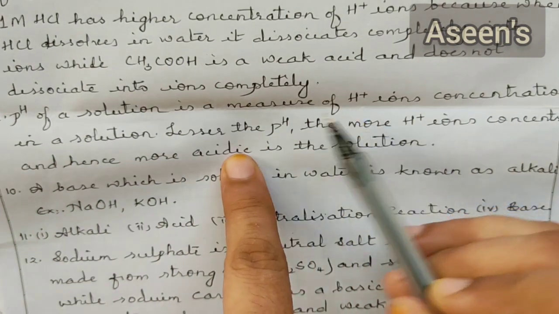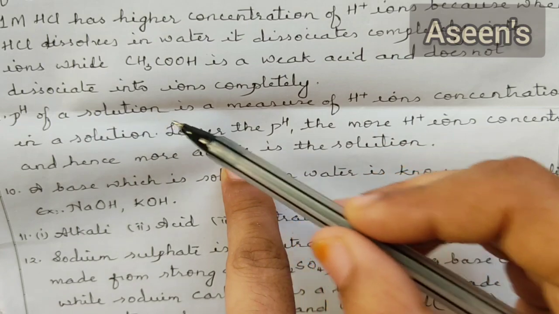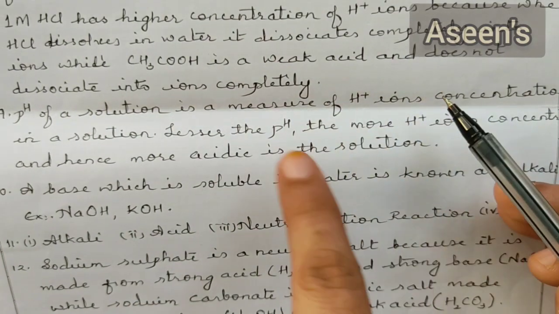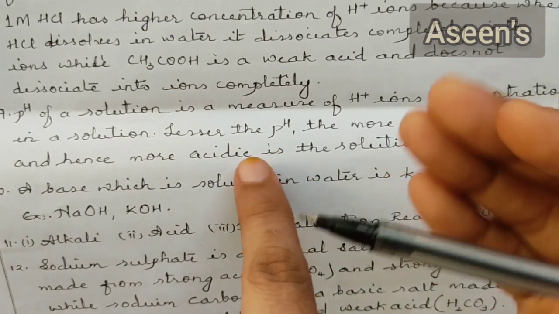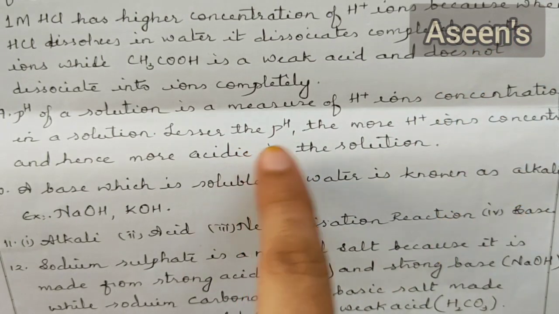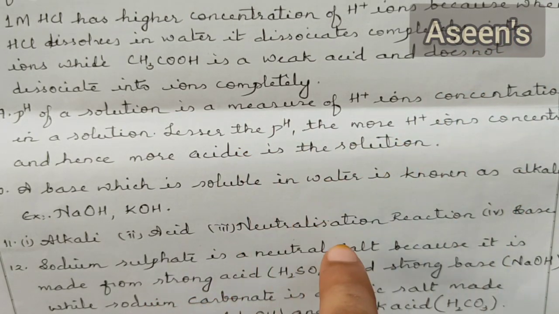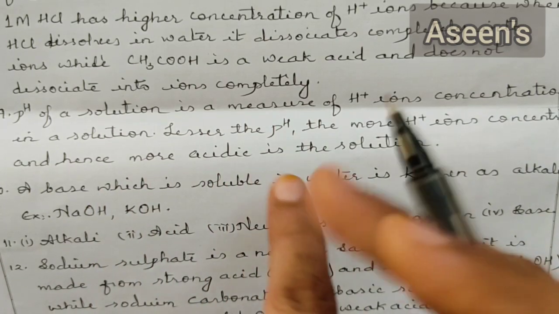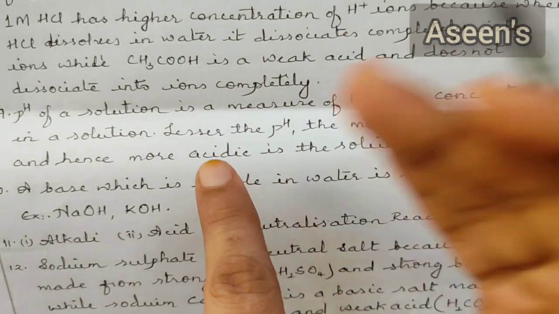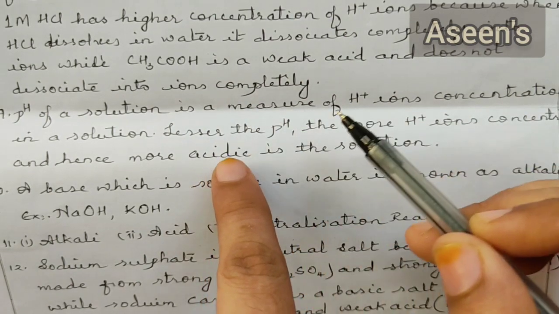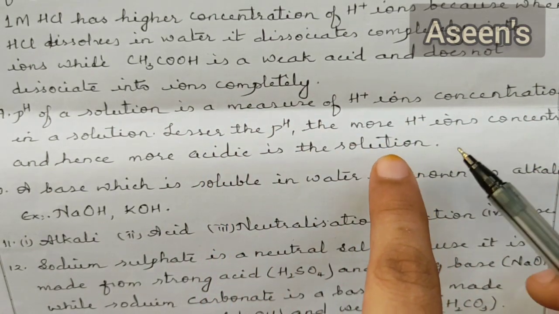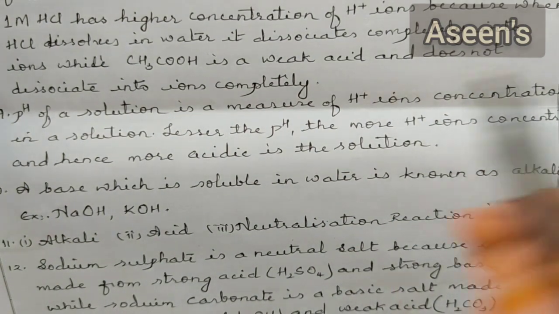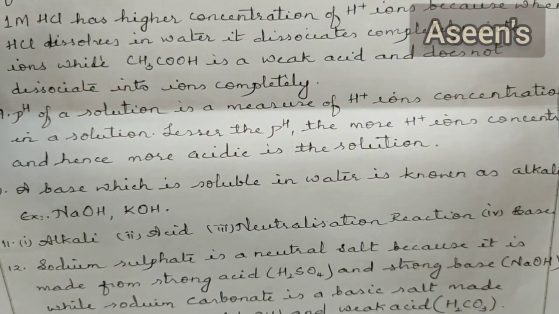So in short, pH of a solution is nothing but you are measuring the amount of H plus or OH minus ion concentration. If your pH is low, that means H plus ion is more and it is acidic. And then you can just define for basic also. If your pH is high, your H plus ion concentration is low and the solution is supposed to be basic. It's up to you. I have just given one case over here.